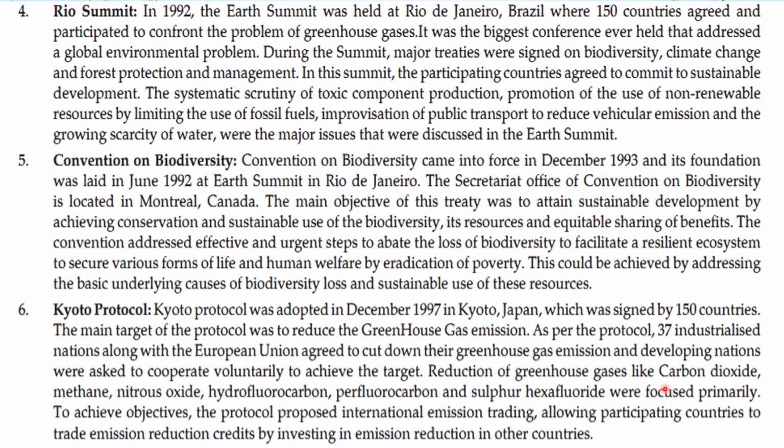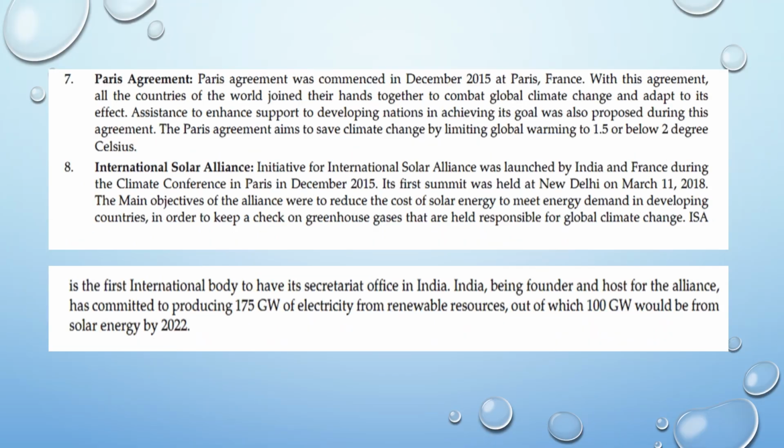Reduction of greenhouse gases like carbon dioxide, methane, nitrous oxide, hydrofluorocarbons, perfluorocarbons, and sulfur hexafluoride were focused on primarily to achieve the objective. The protocol proposed international emission trading, allowing participating countries to trade emission reduction credits by investing in emission reduction in other countries.